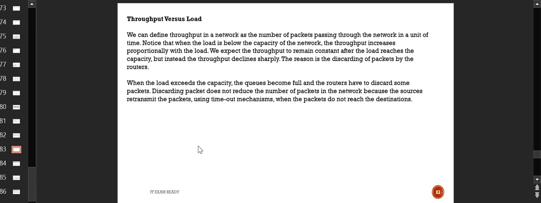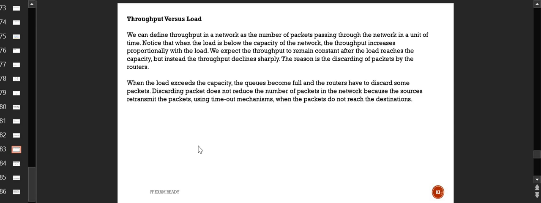But throughput talks about something which might be lesser than the bandwidth also. Bandwidth is the maximum capacity. Throughput is the capacity of the network as per the current situation. Like, what is your efficiency right now? What is the situation right now? That is the throughput of the system.